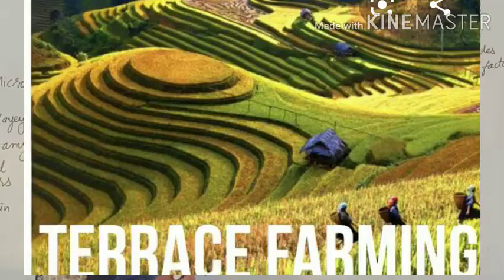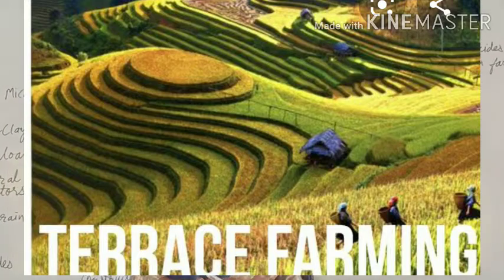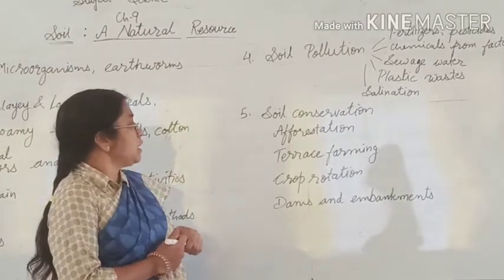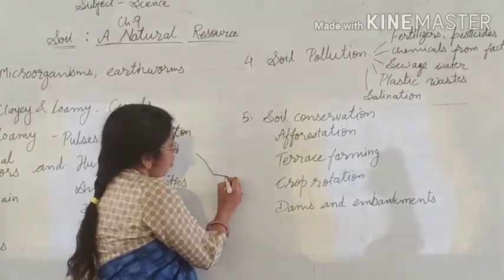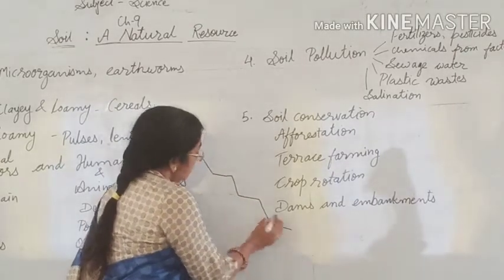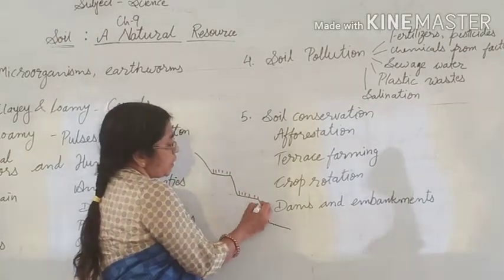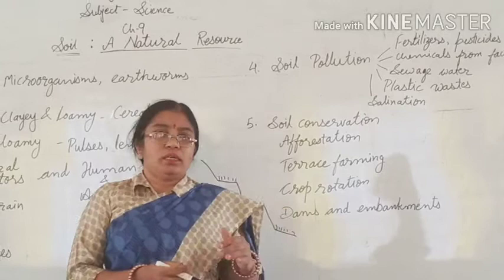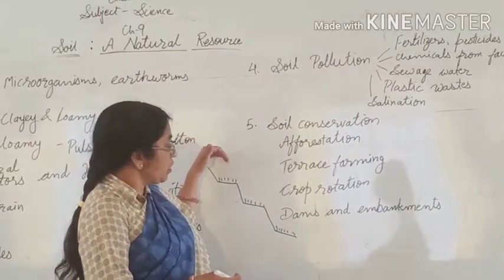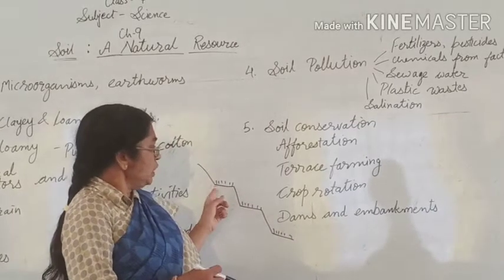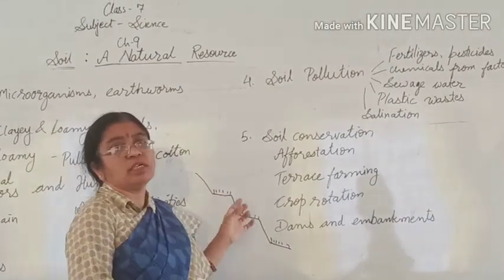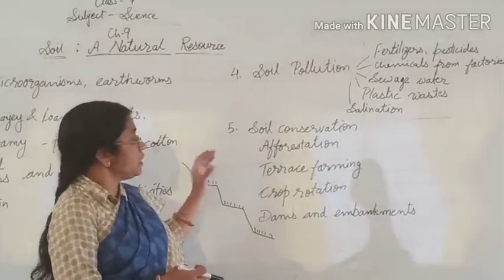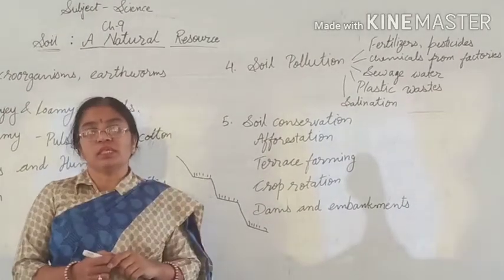Now, terrace farming. Terrace farming is done in mountainous regions, and it is another major tool to prevent soil erosion. And how is it done? On the mountain region, many slopes are cut into steps, and on these steps, crop plants or other types of plants can be grown, and these plants will not only decrease the speed of running water on the slope, but also the soil will be held by them on these steps where the crops are grown, and it will prevent soil erosion. So terrace farming is also used for soil conservation in mountainous regions.